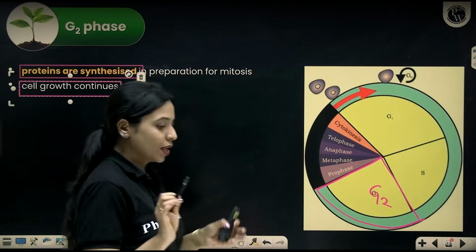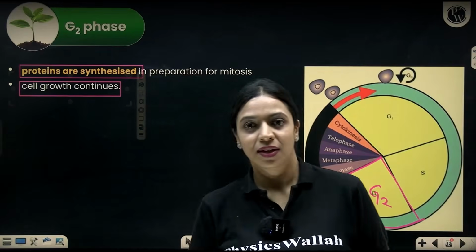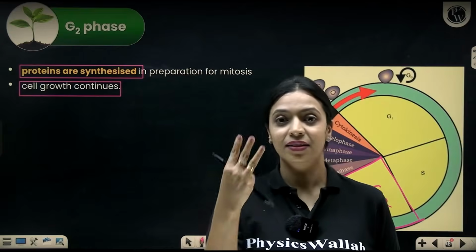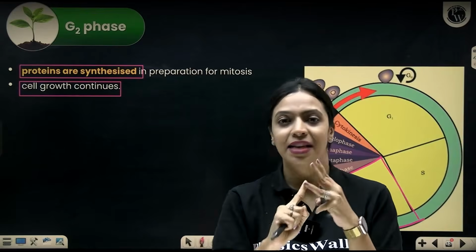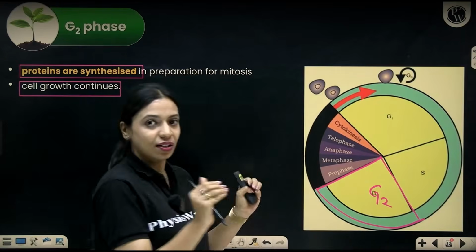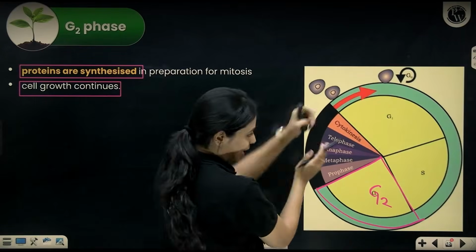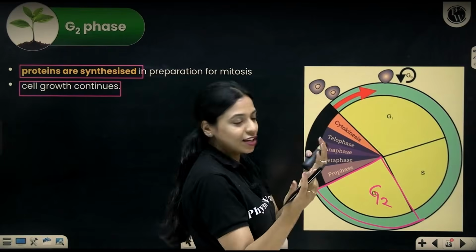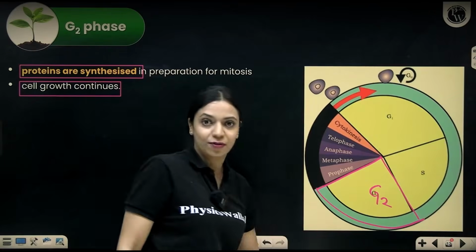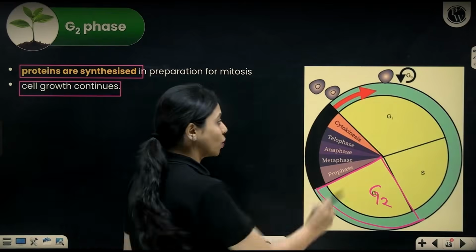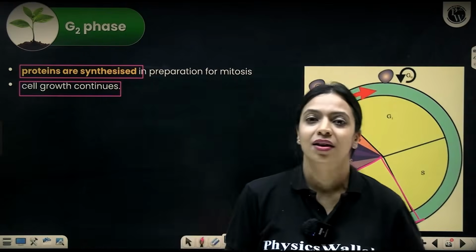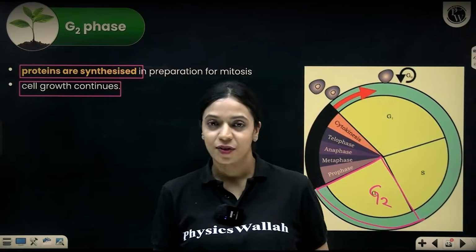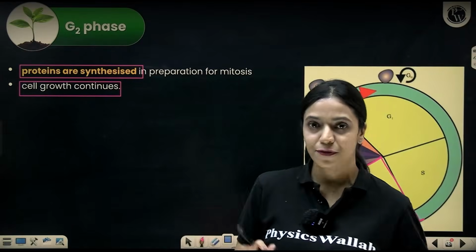I told you in cell cycle and cell division, in the cell cycle, 3 events are there: cell growth, DNA replication, and cell division. Now, cell division happens specifically in the M phase. DNA replication happens specifically in the S phase, but the cell continues to grow through G1, S and G2 phases. It's a continuous process, okay? But replication and cell division happen specifically in their respective phases.